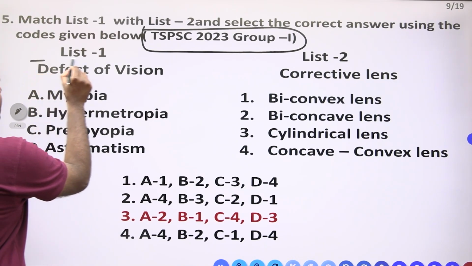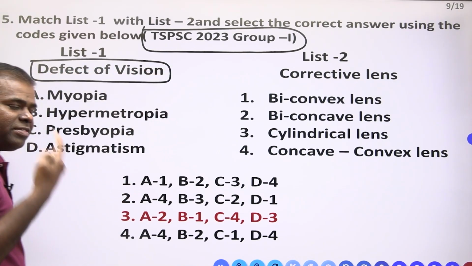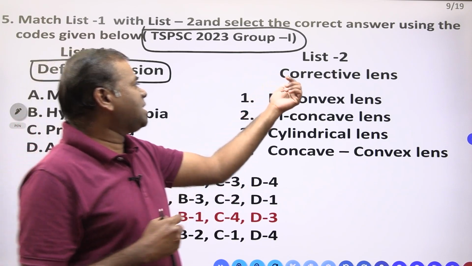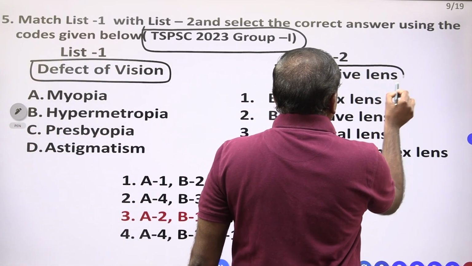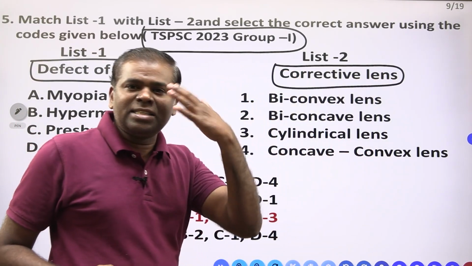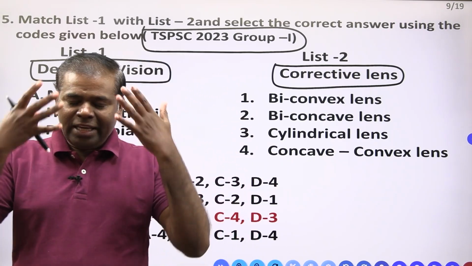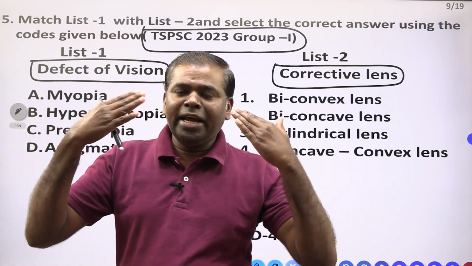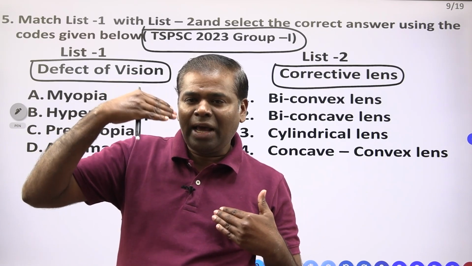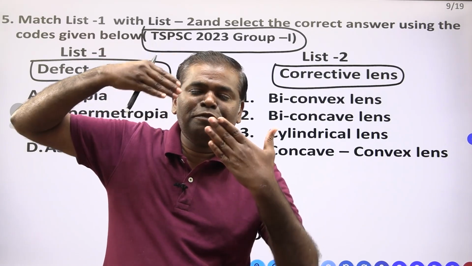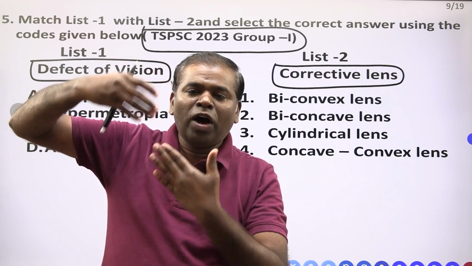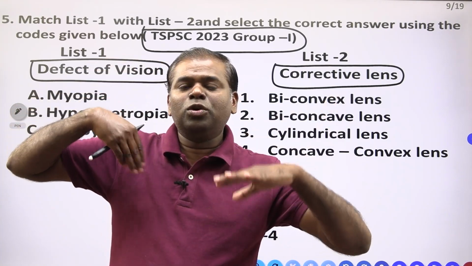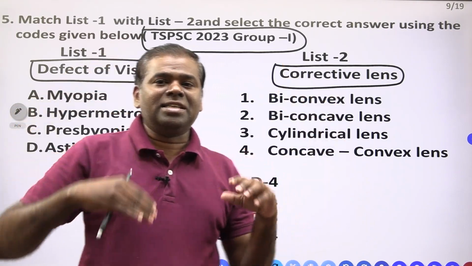Suppose there is a defect of vision. Some people keep spectacles instead. If there is any defect in our lens, we have to keep one more lens in front of the eye to reduce that defect, right?